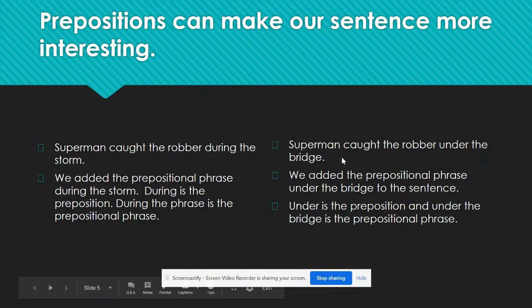All right, let's look at this sentence. Superman caught the robber under the bridge. Again, the simple sentence, Superman caught the robber, can totally stand on its own as a very simple sentence. But when we tag on that prepositional phrase, under the bridge, it gives the reader more information and also makes the sentence more interesting. Okay, so again, it tells us where Superman caught the robber.